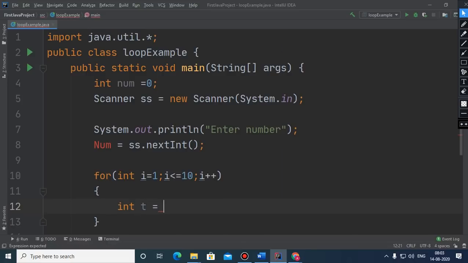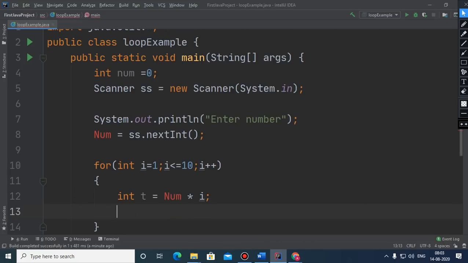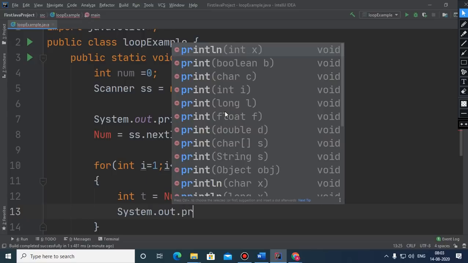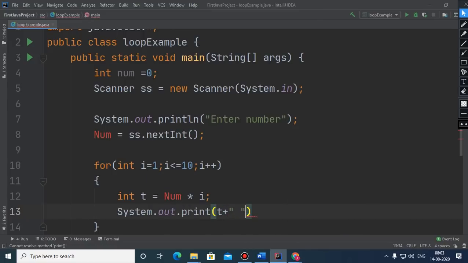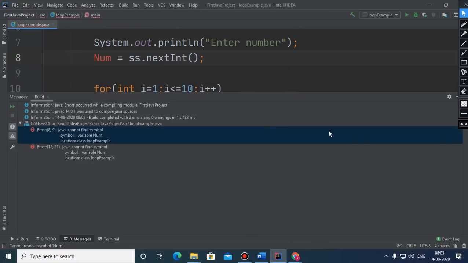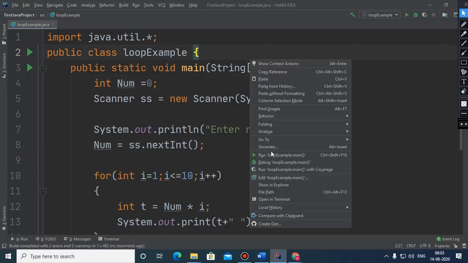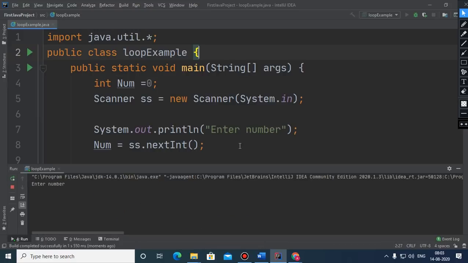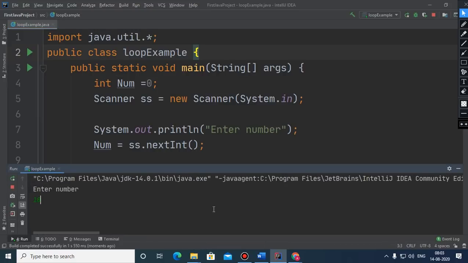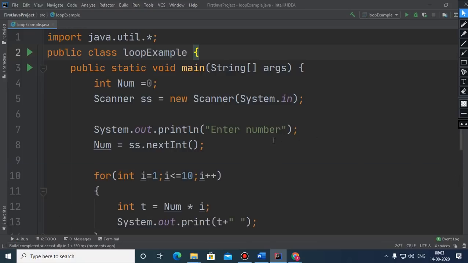And here we just want to write num into I, and whatever value is coming, we need to print like this. Children, this is how we can print the table of any number. One thing, here it is num with a capital. Suppose it is 10. Now you see that the table of 10 has got printed on the screen.